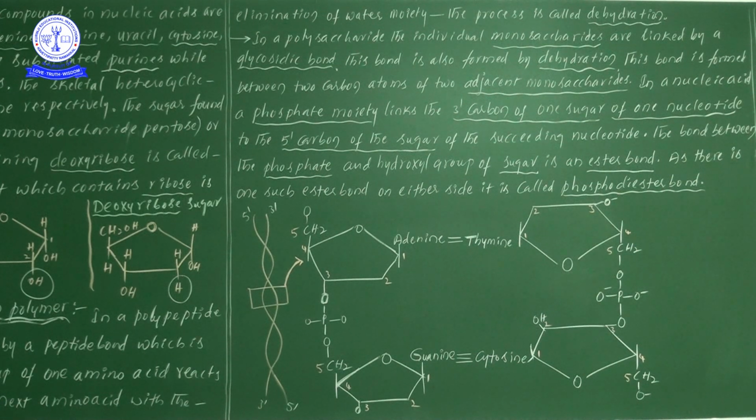Poly means many, saccharides means sugars, which come together with the glycosidic bond and result in the formation of polysaccharides. Easy only, no? One monosaccharide, and next to it one more monosaccharide, and likewise many come together and result in polysaccharides.